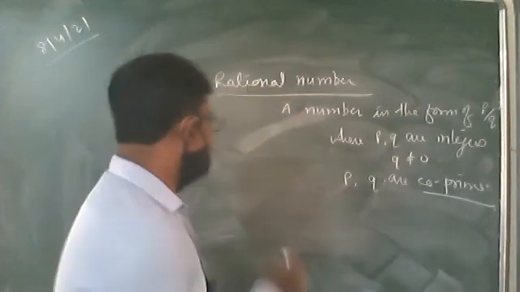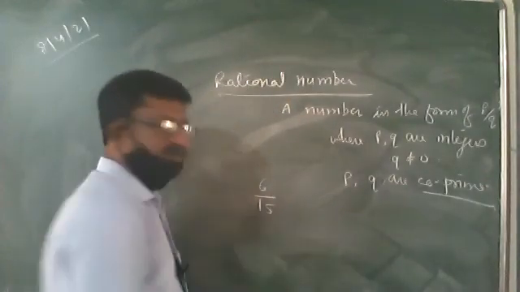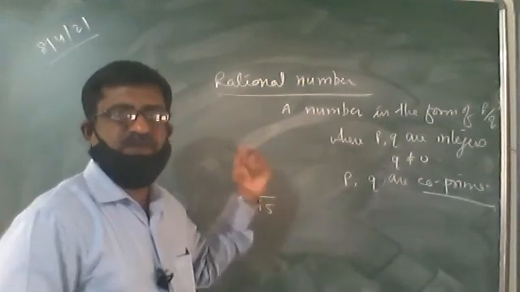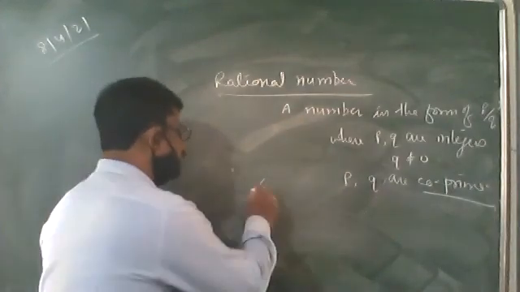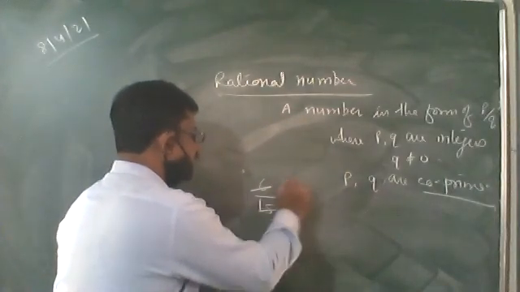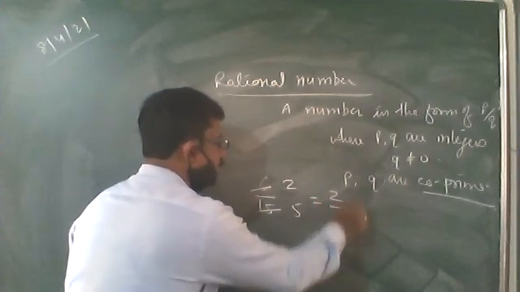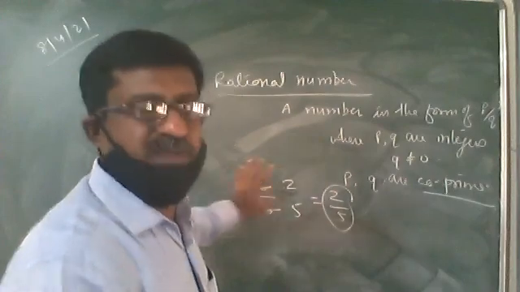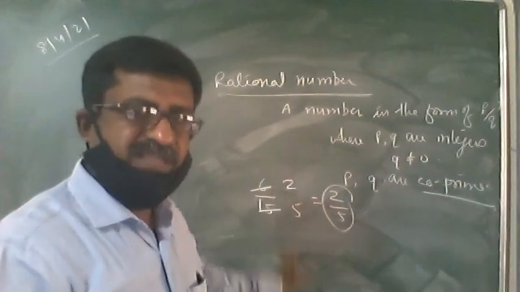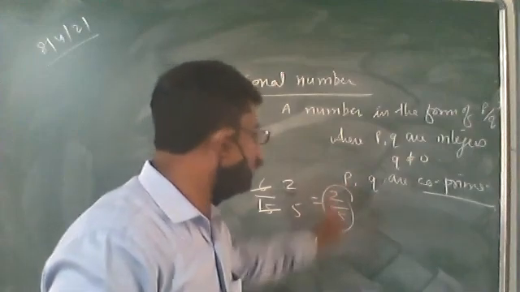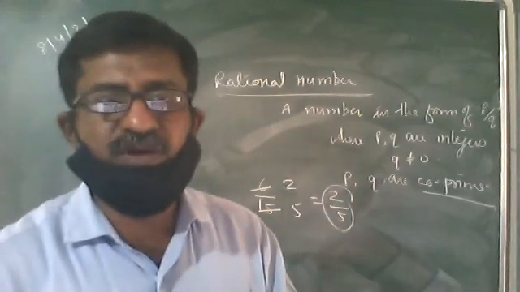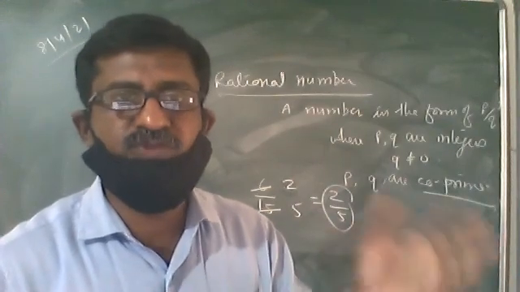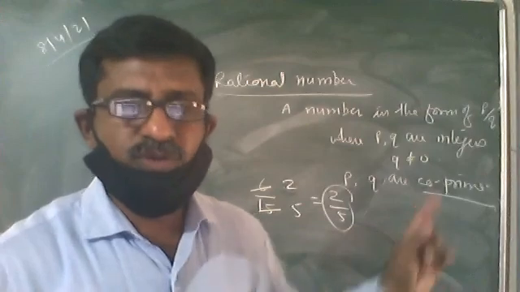Clear? We'll take an example. Suppose 6 upon 15 here. Is this a rational number? Yes, we know that it is a rational number, but this rational number should be written in the standard form. If it is possible, cancel by some number, and then decide whether it is rational or not. Therefore, for 6 upon 15, if something is common, if the HCF is not 1, try to cancel by whatever number and make them co-prime. Co-prime means nothing is common in them except 1. Cancel करने के बाद लिखना है. Co-prime means उसमें कुछ भी common नहीं है. Just go through this definition.